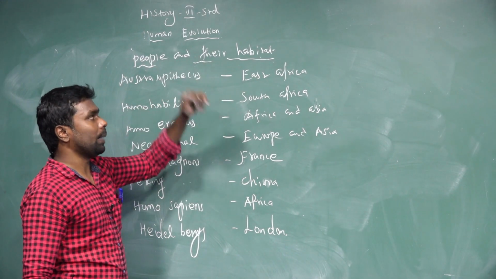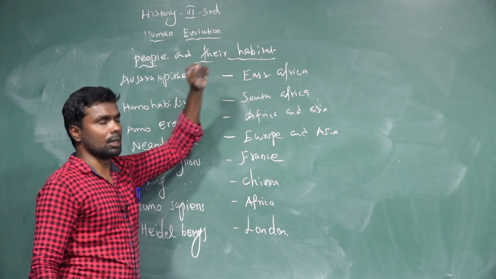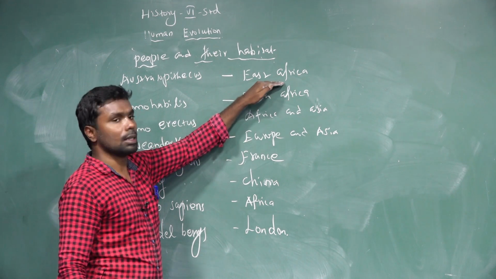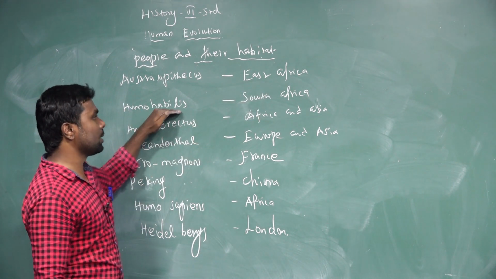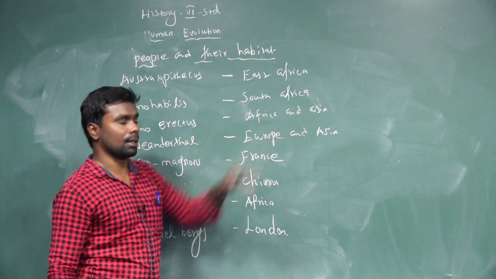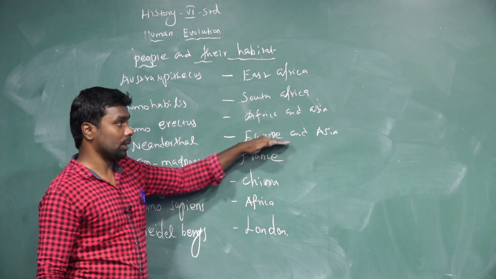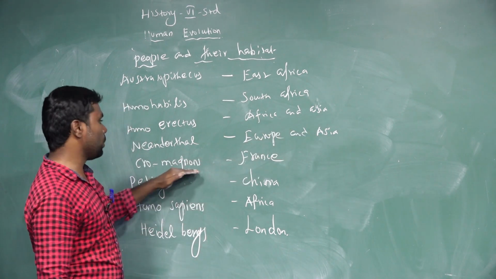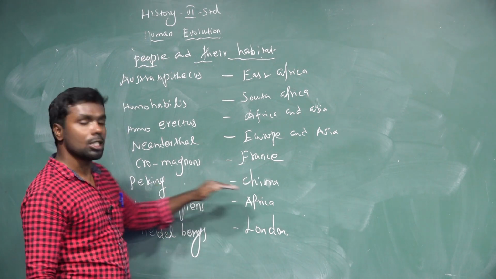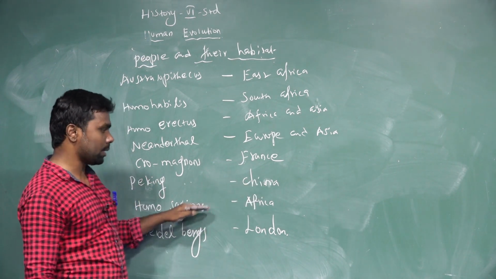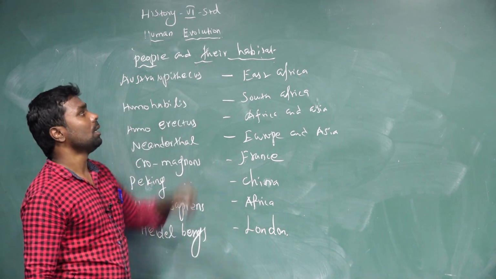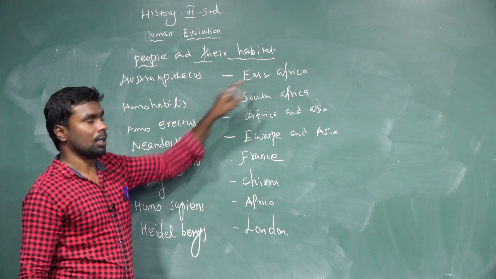People and their habitat. Habitat means the nature of living places. Australopithecus, East Africa.